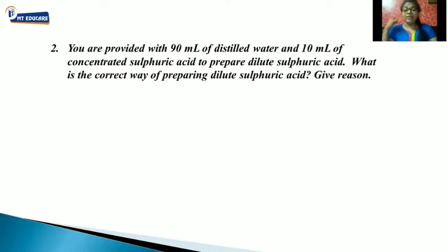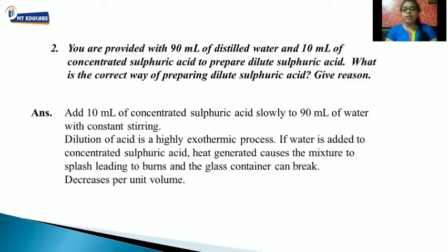Now students, when we started learning acids, bases and salts, we have seen we always add acid to water and never add water to acid. So what we will do, we will add 10 ml of concentrated sulfuric acid slowly into the 90 ml of distilled water, constantly stirring it, because it's a concentrated sulfuric acid which we are diluting.